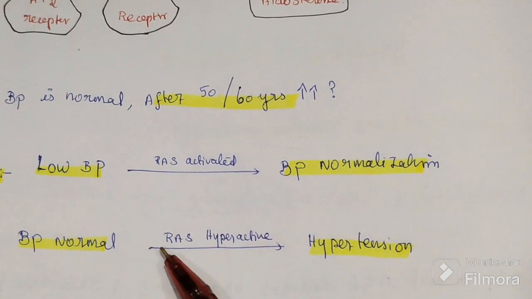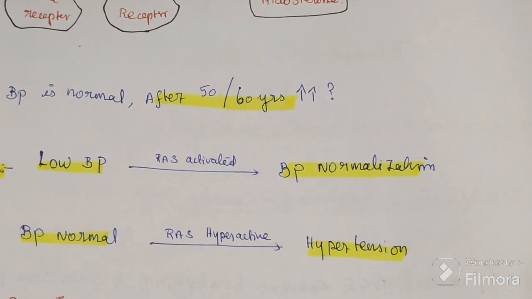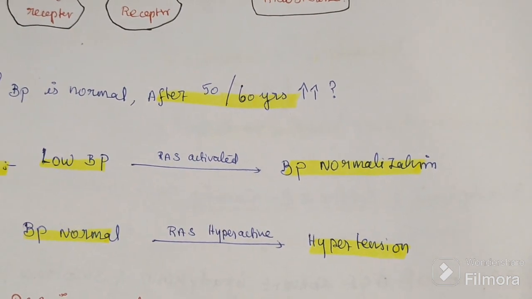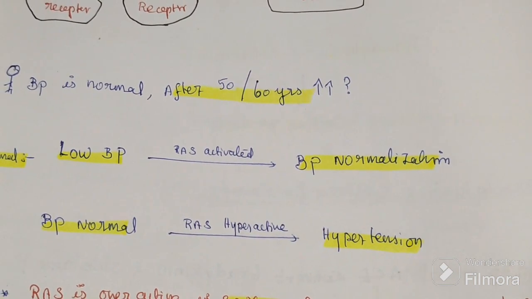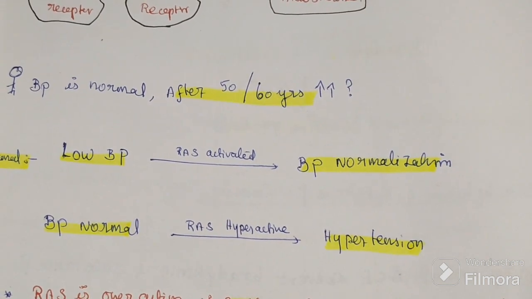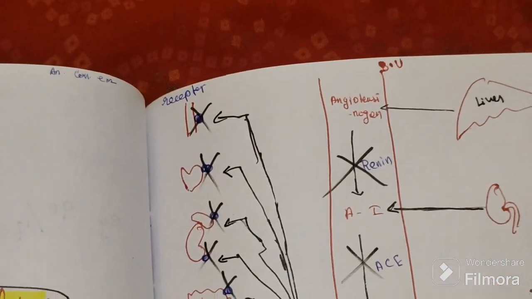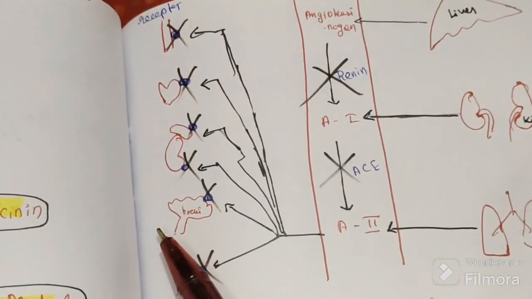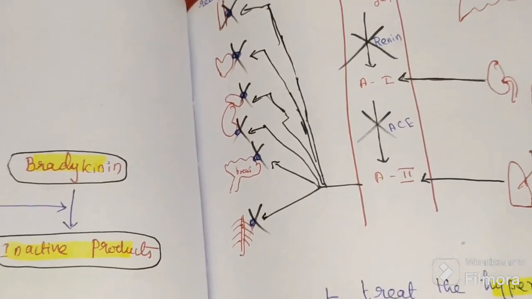If RAS gets activated on normal blood pressure, it will act on the receptors and raise blood pressure, so the person gets hypertension.